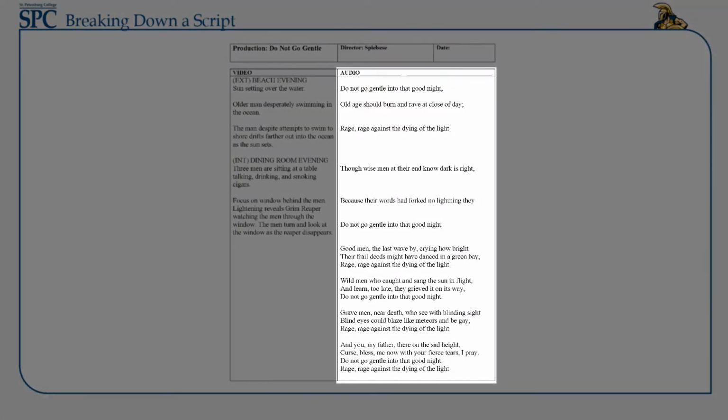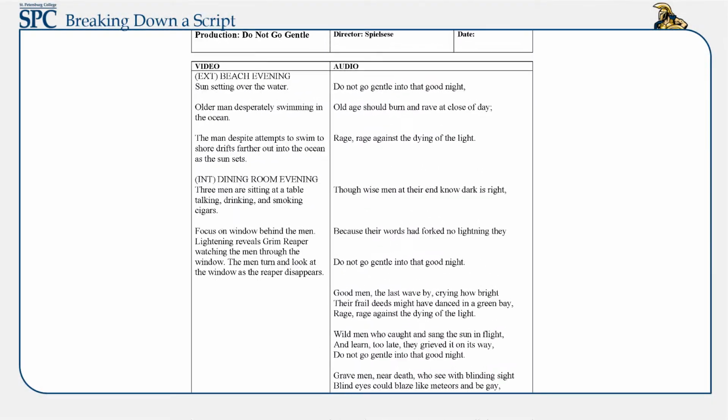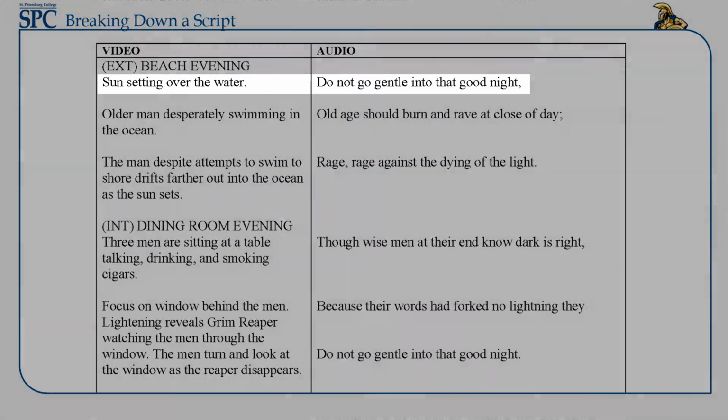I have placed the lines from the poem in the audio column of the script. You are not required to read the poem line for line in your video, but this is a good place to start the visualization process. Now think about what you want to show your audience on the screen for the first line.